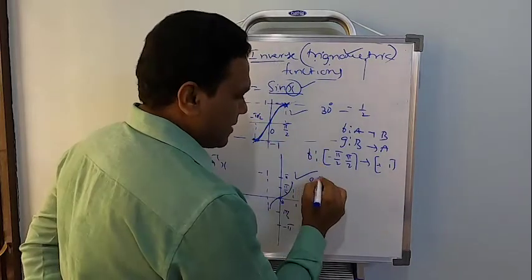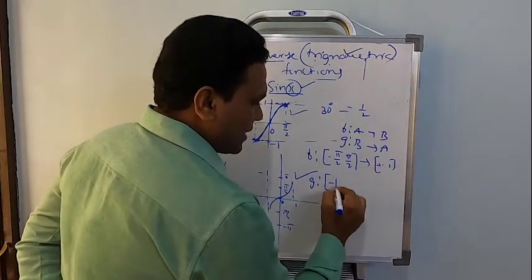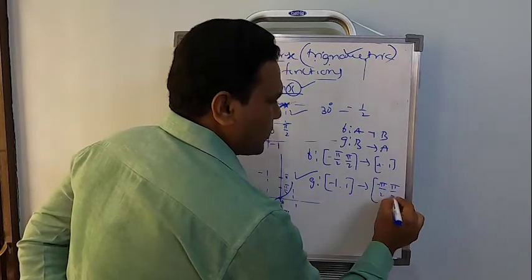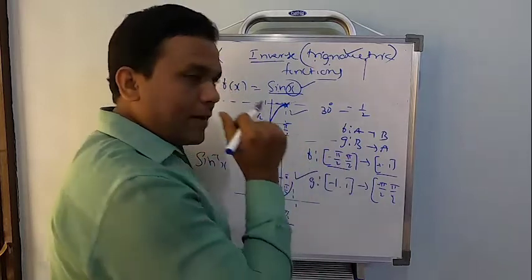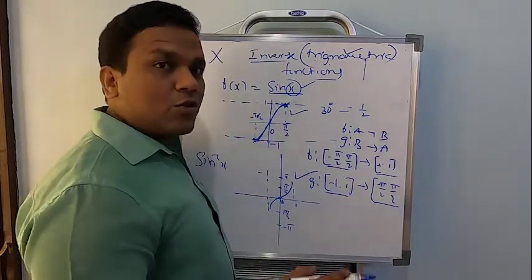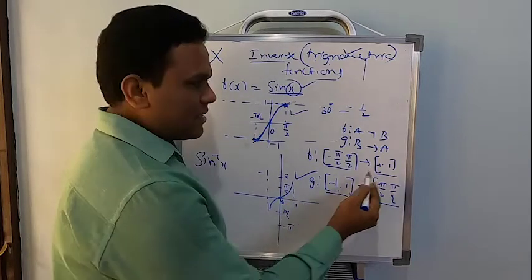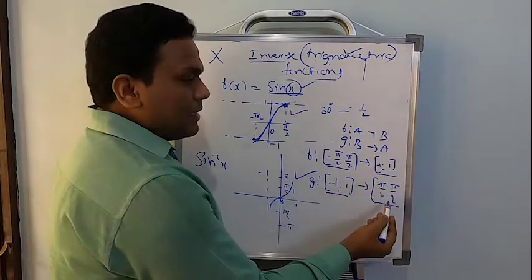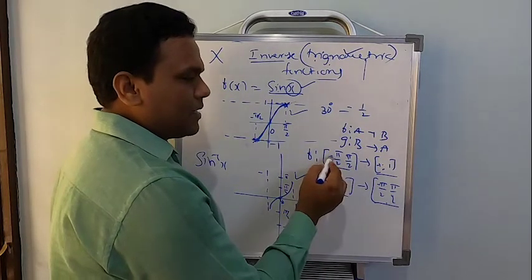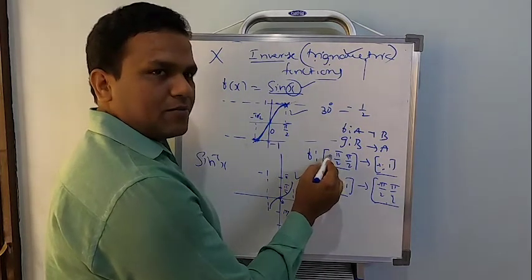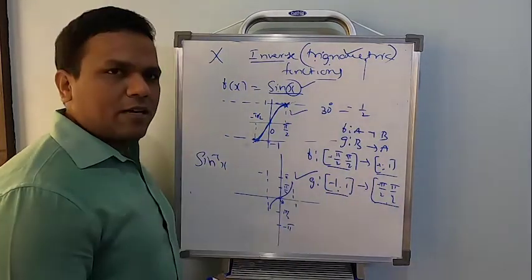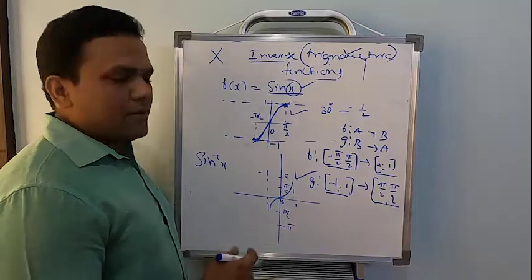Now its inverse, this will be interchanged: minus 1 comma 1 to minus pi by 2 to pi by 2. This was the domain and codomain of sine. This will be the domain and codomain of sine inverse. So the domain of sine inverse will be this, which is nothing but the codomain of sine. The codomain will be this, which is the domain of the sine function. Remember this, I will write a table later, then you will understand it better. Clear? Right. Fine, students.